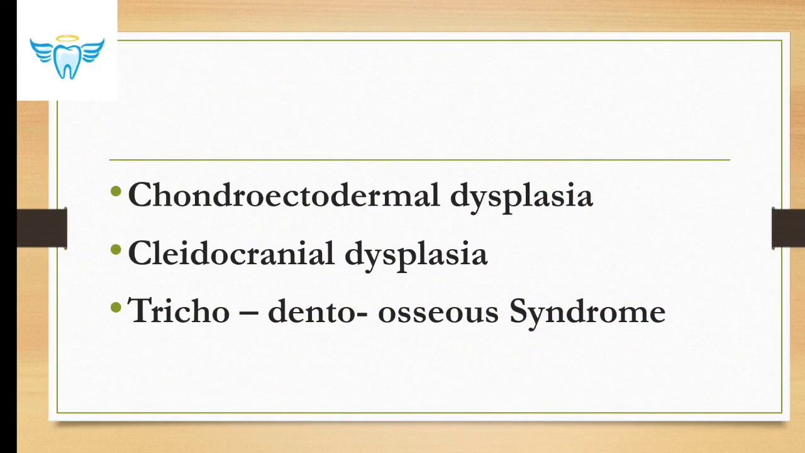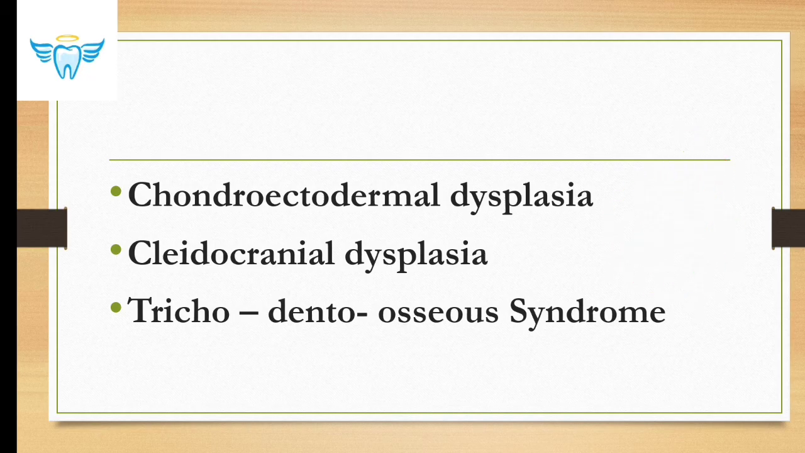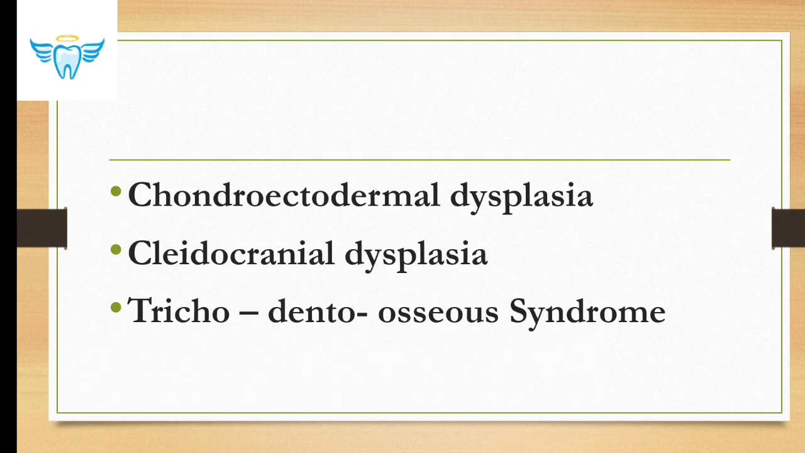Guys, we have already studied 4 important syndromes which are related with craniosynostosis, right? This is our part 2 in which we are going to study these 3 syndromes which are chondroectodermal dysplasia, cleidocranial dysplasia and trichodento-osseous syndrome. I have given the link of the other 2 videos related to the craniosynostosis syndrome in the description box below. So do check it out and don't forget, okay?